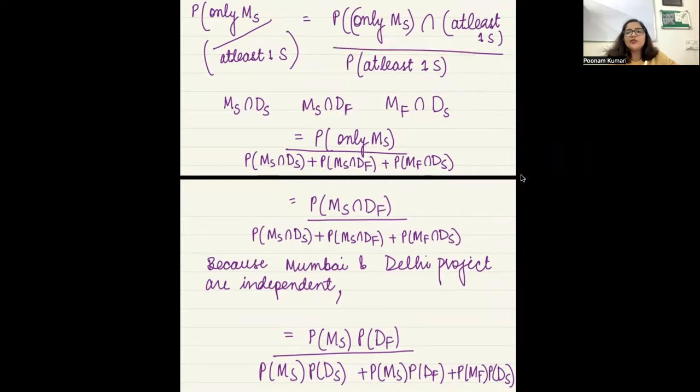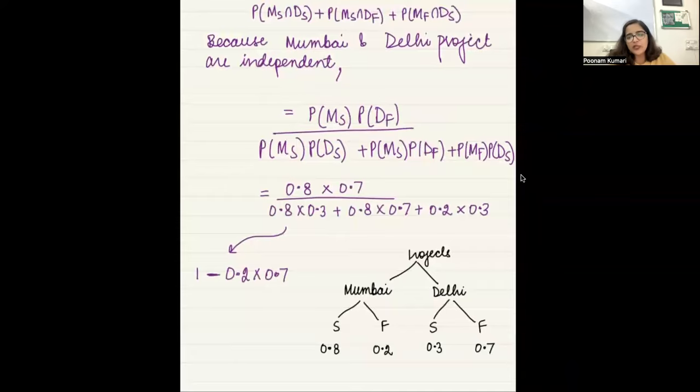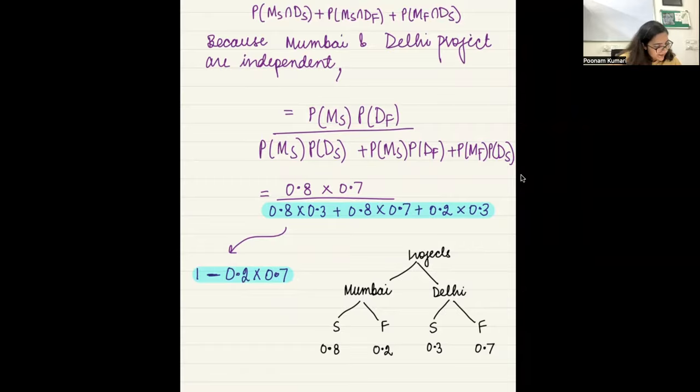So 1 minus nobody succeeded. Okay, ma'am. And nobody succeeded meaning Mumbai failed and Delhi also failed. So 1 minus this. Whichever way you feel comfortable with, you can do this also and you can do this also. You're going to get the same thing. Okay. All right. ठीक है. This is done.